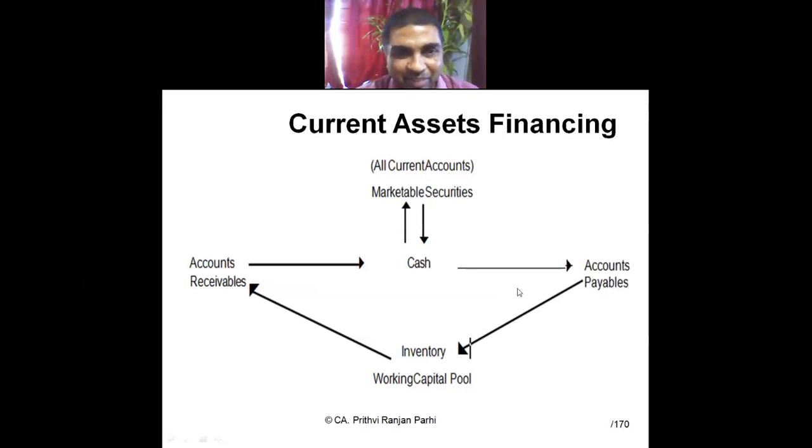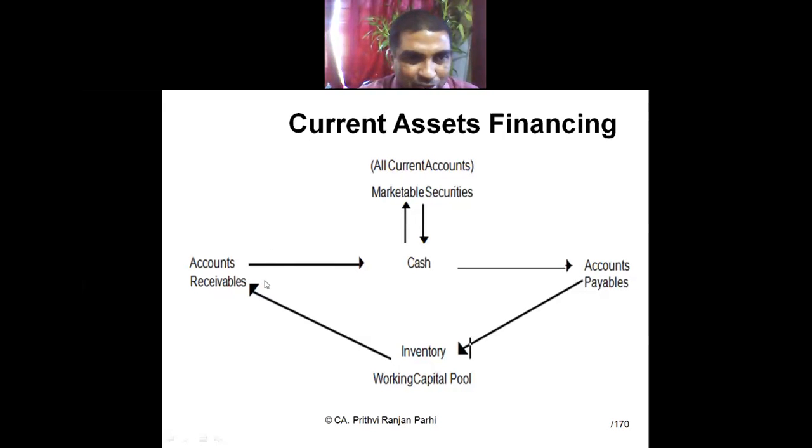As a working capital manager, I have to look into how I can draw a balance between accounts receivable and accounts payable. Accounts receivable are indirectly affected by accounts payable. In between, I have to keep some cash cushion, so that I can meet my liabilities, and also some inventory cushion. Only when inventory is there can I generate accounts receivable.